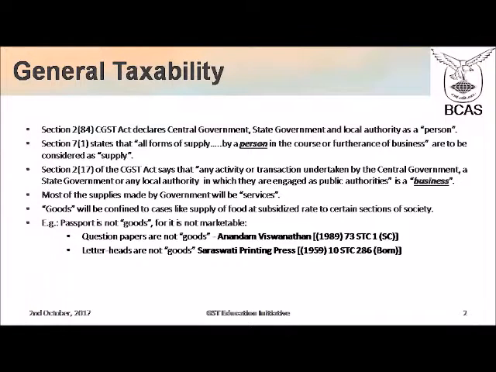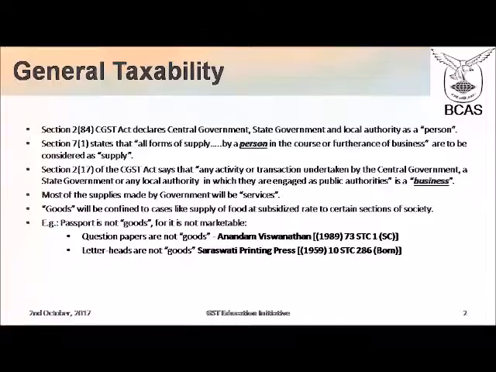Now, most of the supplies that the government gives will be services. Very few, like food which is given at subsidized rates, can, according to me, be a supply of goods. Most of them will be services. Now, why do I say that? Most of them will contain some kind of document which is made and issued to you. For example, a passport. It is true that a passport is a tangible object, but the issuance of a passport is not a supply of goods, because a passport itself firstly is not goods.